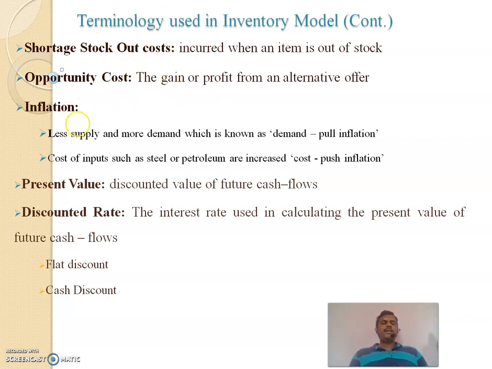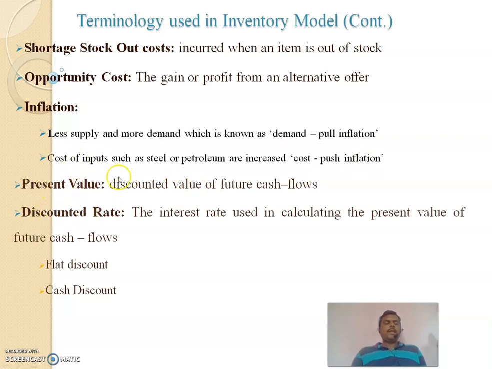And this whole inventory is based on inflation and deflation situations. In inflation, there are two situations, pull inflation and push inflation. Pull inflation: less supply and more demand. Market demand is more, but supply is less. Easily we can pull our component to the market. In push inflation, the cost of raw material is increasing, so the whole cost is getting increased.